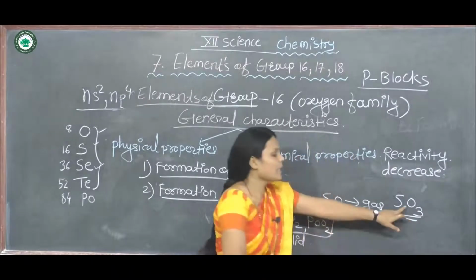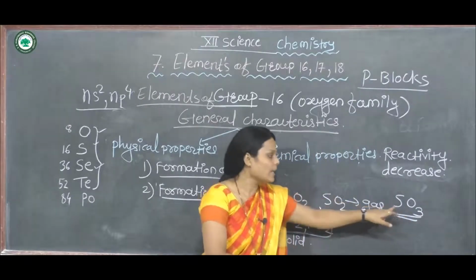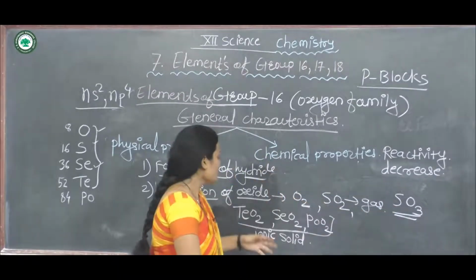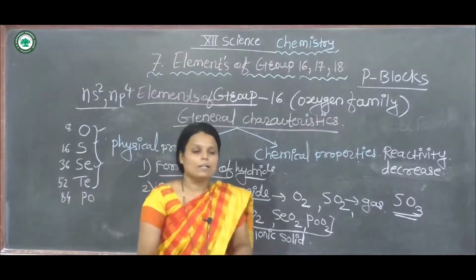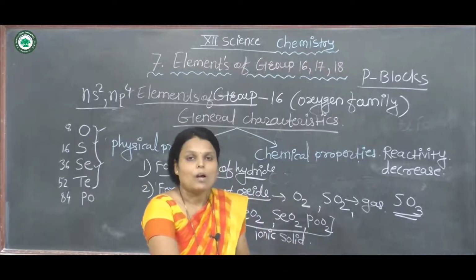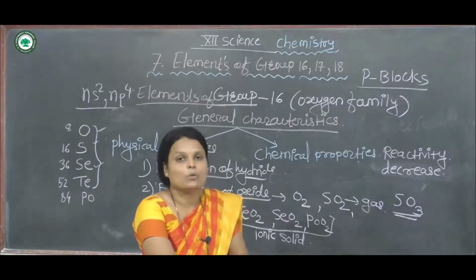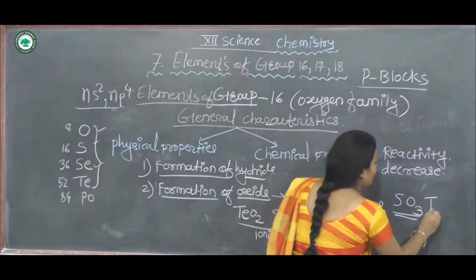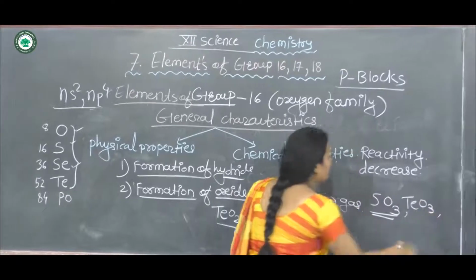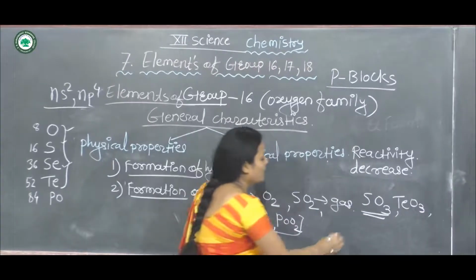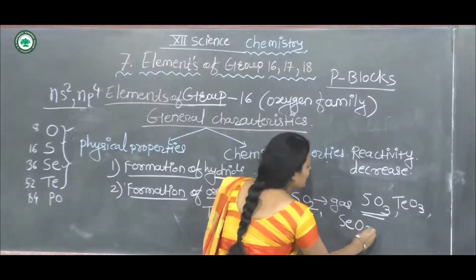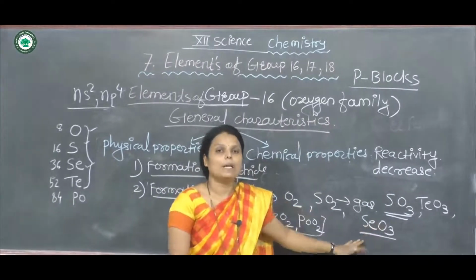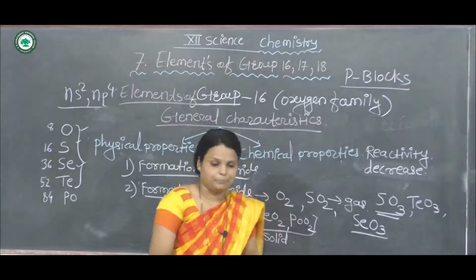Similarly, tellurium also reacts with three molecules of oxygen and forms tellurium trioxide. Selenium is also the same: it reacts with three molecules of oxygen and forms SeO3, selenium trioxide.